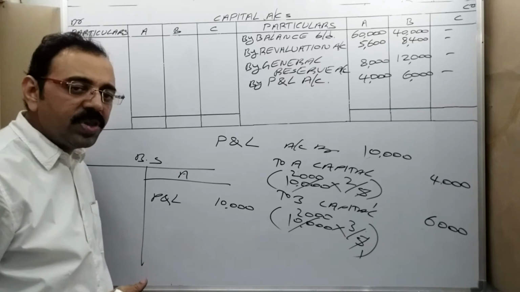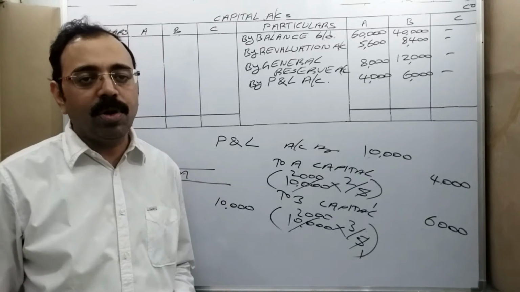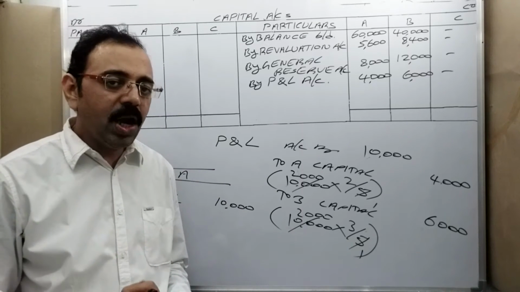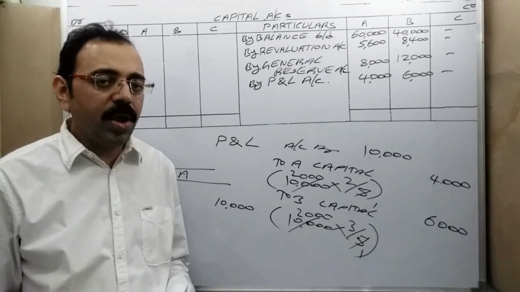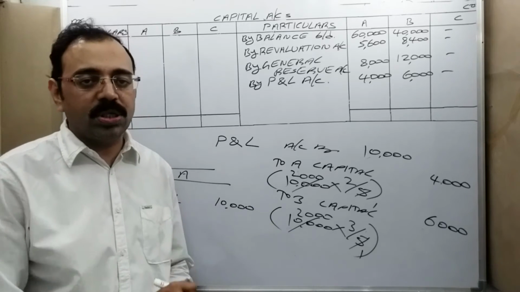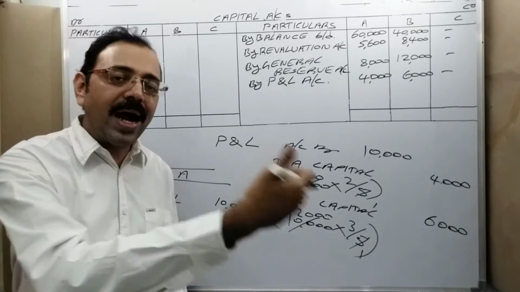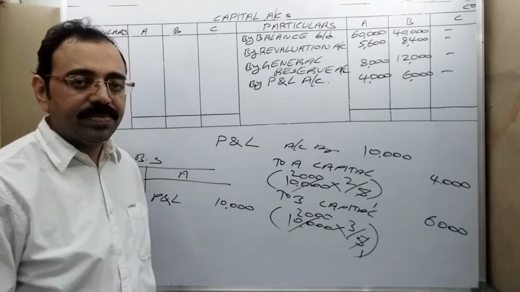Then what is the meaning of that? In profit and loss account, there is some loss amount. Who should bear that loss? Only the old partners. That means that much amount from the old partners' capital accounts we should reduce. If you want to add to their capitals, capitals are to be credited.